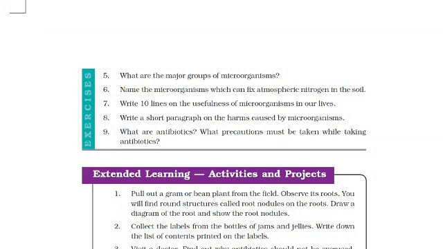Now last question, what are the antibiotics and what precautions must be taken while taking antibiotics? Firstly, chemical agents that kill or stop the growth of disease causing microorganisms are called antibiotics.